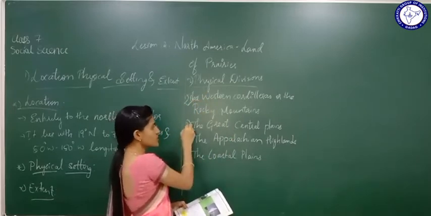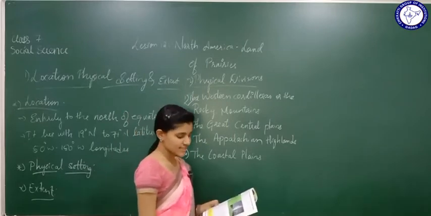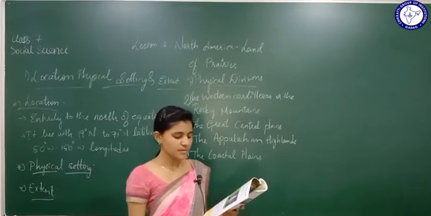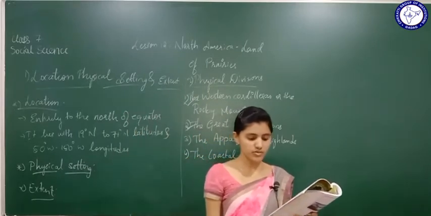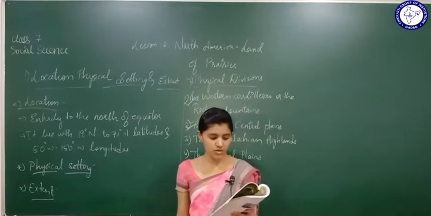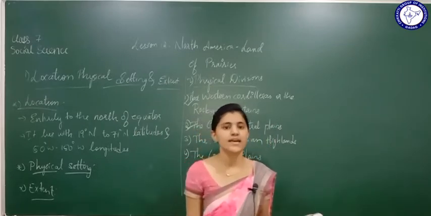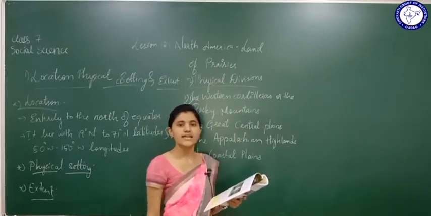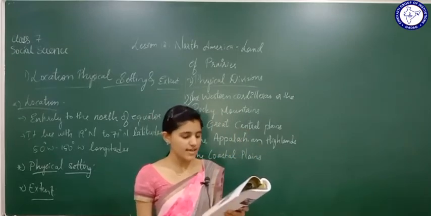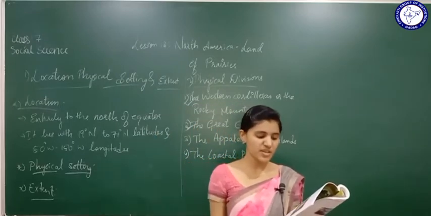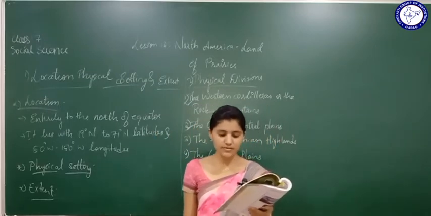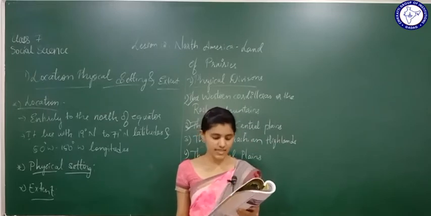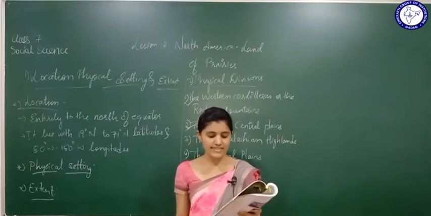Now we are going to study about the Great Central Plains. The Central Plains are also referred to as the Great Plains or the Prairies. See, these Central Plains are also named as what? They are also named Great Plains or the Prairies. They lie between the Appalachians in the east and the Cordilleras in the west.